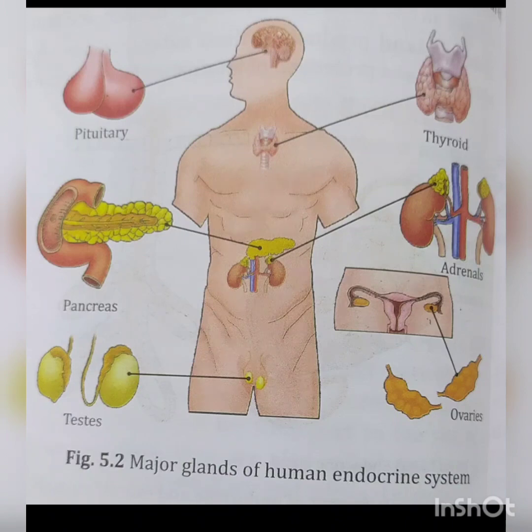The main endocrine glands of the human body are the pituitary gland, pancreas, thyroid, and adrenal. The testes secrete the male sex hormone, while the ovary secretes the female sex hormones.